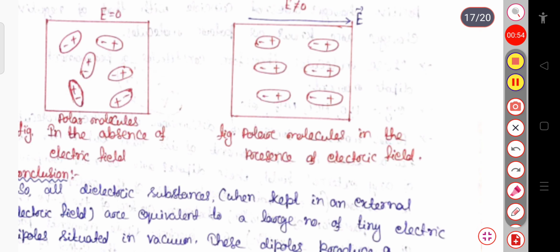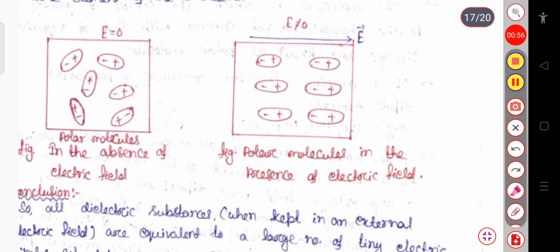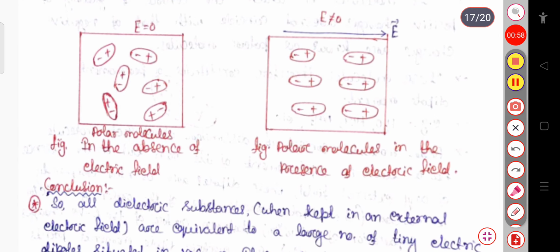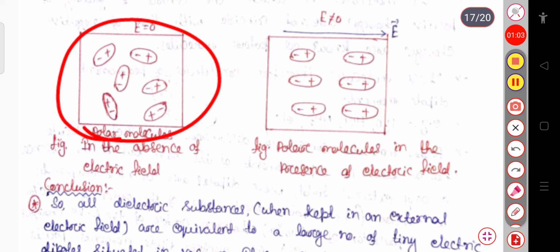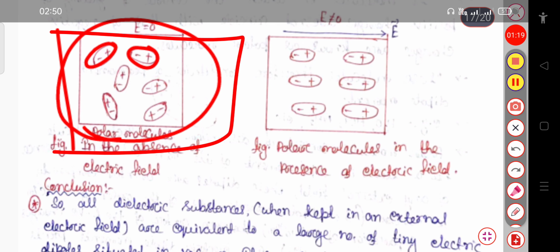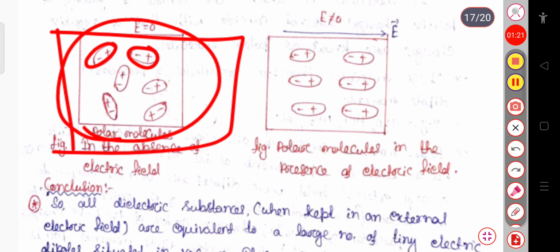If you remember, in the last class we discussed polar molecules. In general, when the electric field is not applied, these electric dipoles move in random directions, so the net dipole moment inside the dielectric is zero. In the macroscopic view, the net dipole moment is zero, but the individual molecules have their own dipole moments.